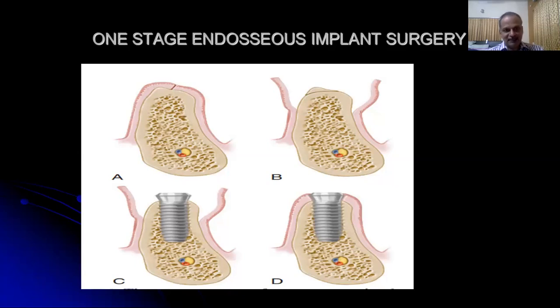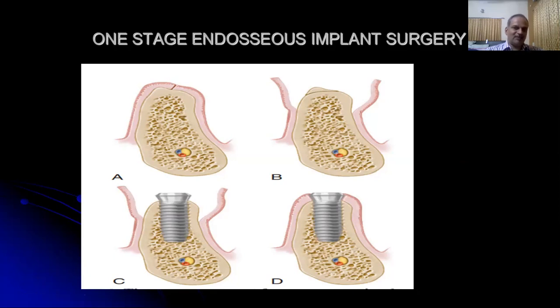The basic difference between one-stage and two-stage endosseous implant surgery is only the flap management, but the drilling sequence is all the same as in the two-stage endosseous implant surgery. In the one-stage endosseous implant surgery, usually a crestal incision is preferred, and a full thickness flap can be raised. Before the total reflection of the flap, the tissues can be made thin by providing similar incisions around the implant areas so that flaps do not cover the head of the implant.